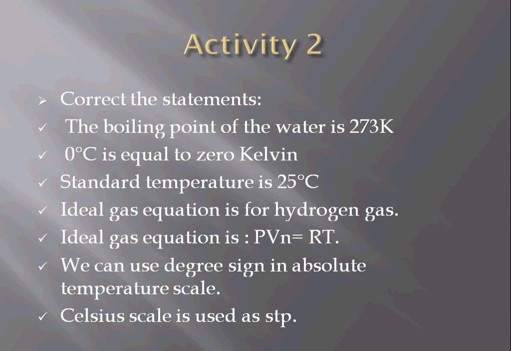So, what is the second activity? This is a bit of a theoretical activity. You have to just correct the statements very fast. First, the boiling point of water is 273 degrees Kelvin. 0 degree centigrade is equal to 0 Kelvin. Standard temperature is 25 degrees centigrade. Ideal gas equation is for hydrogen gas. Ideal gas equation is PVn equal to RT. We can use degree signs in absolute temperature scales. Celsius scale is used as STP. What is STP? That is standard temperature and pressure. I know you know this.